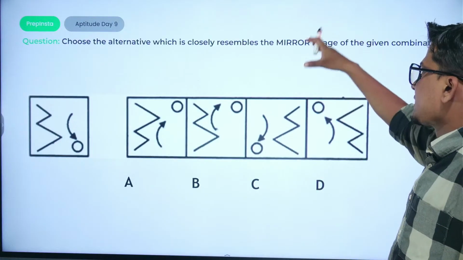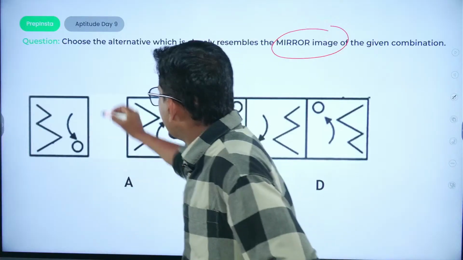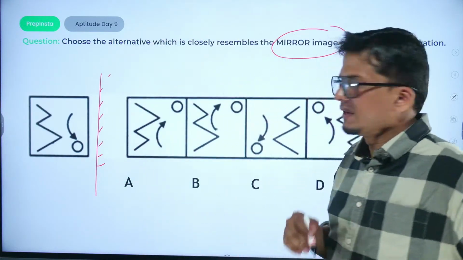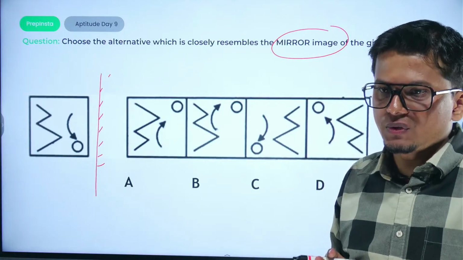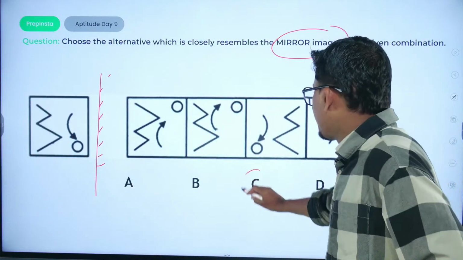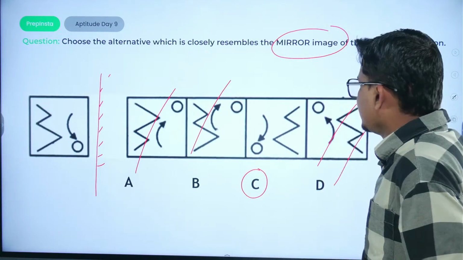Choose the alternative which closely resembles the mirror image. So if this particular diagram is given, let us consider the mirror to be at this particular side. There would be a horizontal change only. So the ball is kept here. The ball remains in this particular position, and only one option satisfies this, all other options would be eliminated. Right?